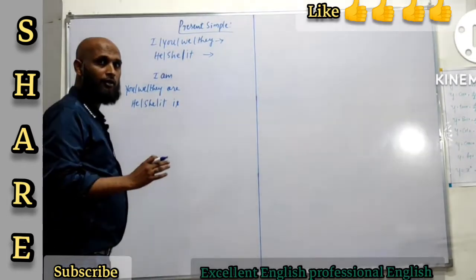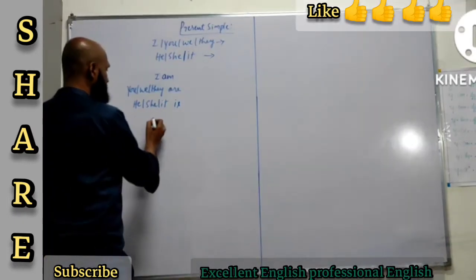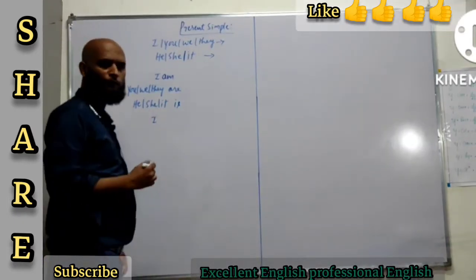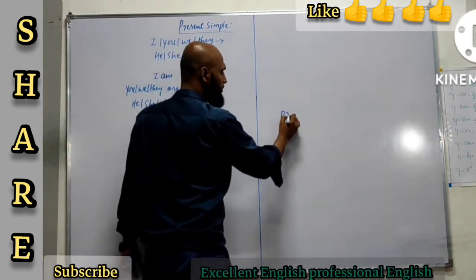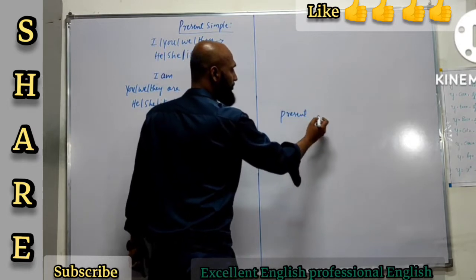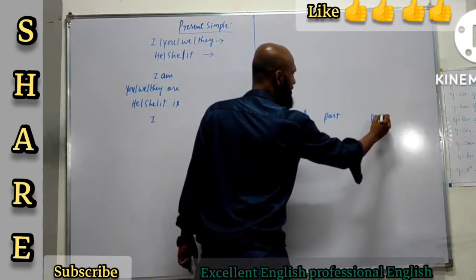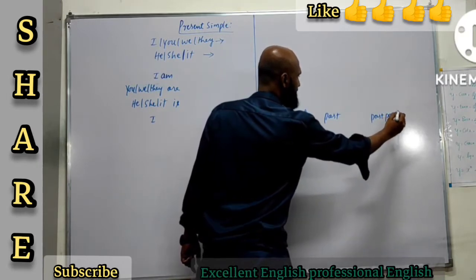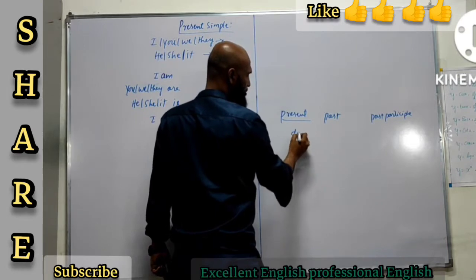And there is one more thing that we use in present simple. That is, we use the direct form of the verbs, like the present form of the verbs. I think you are aware of the verbs here: present form, past form, and past participle form. The present form, do.